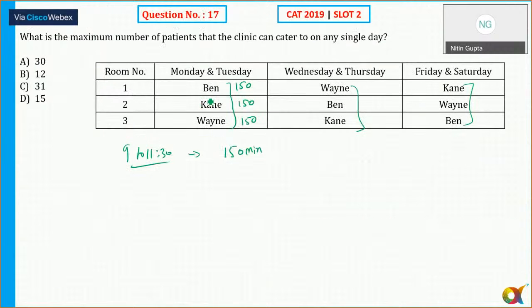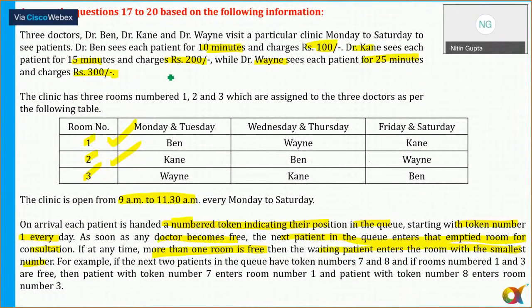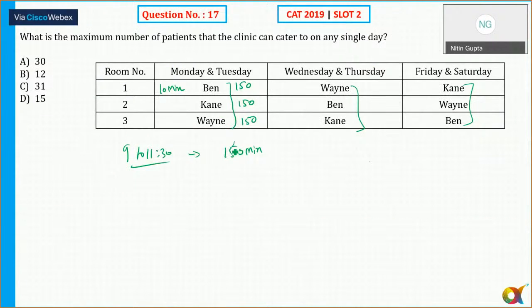So Ben is taking 10 minutes. Ken is taking how many minutes per patient? Ken is taking 15 and Wayne 25. So Ken is taking 15 minutes per patient and Wayne 25 minutes per patient. So the number of patients which Ben can see is equal to 150 by 10.